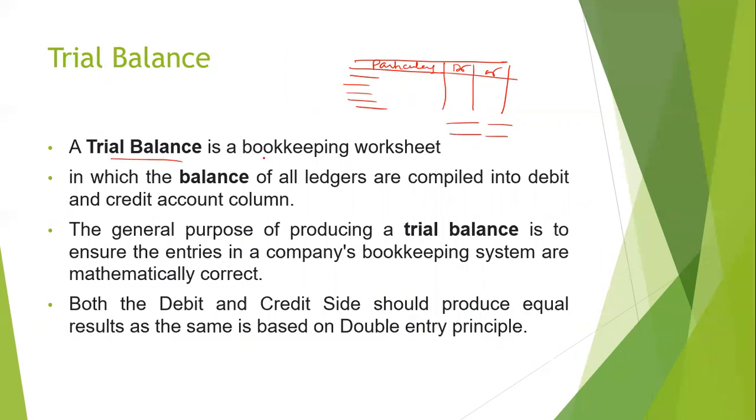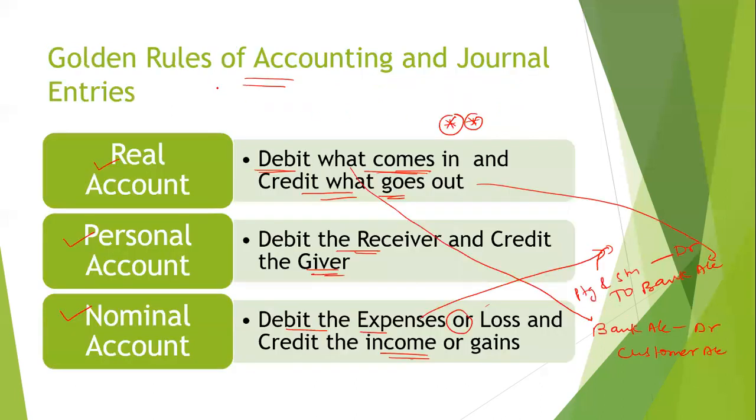So trial balance is a bookkeeping worksheet in which the balances of all ledgers are compiled into debit and credit account columns. The general purpose of producing the trial balance is to ensure the entries in a company's bookkeeping system are mathematically correct. Our accounting is based on the double entry principle. If it is 100 debit, then it is also 100 credit. If it is 1000 debit, then you will do 1000 credit. So every time you do debit, you do credit also.